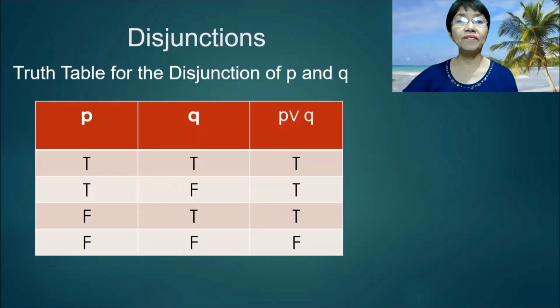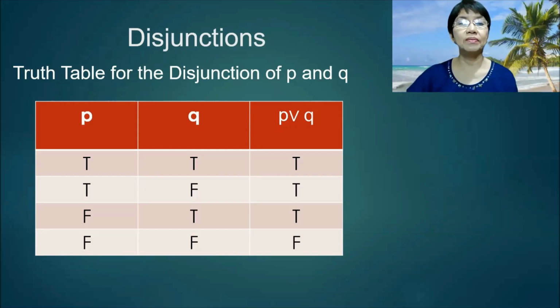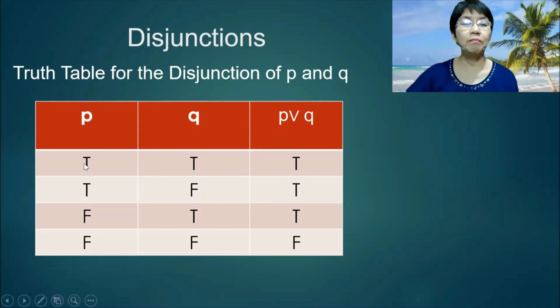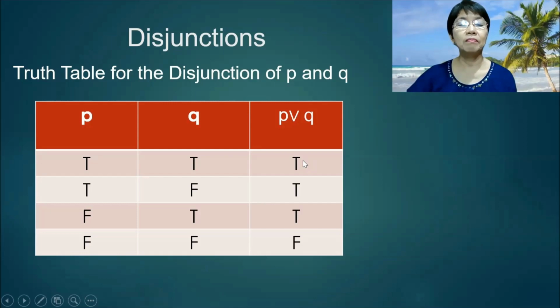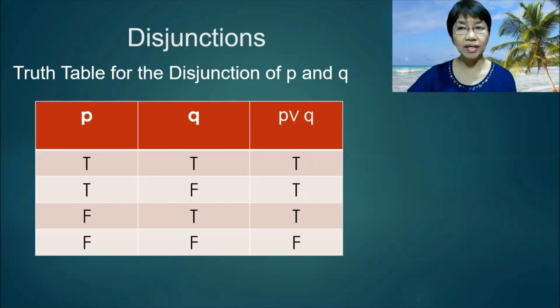Truth table for the disjunction of P and Q. If P and Q are both true, the disjunction is true. But if either P or Q is true, the disjunction is still true because you still have a choice, because of the word or, and it is inclusive or.